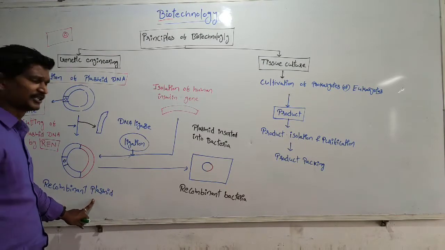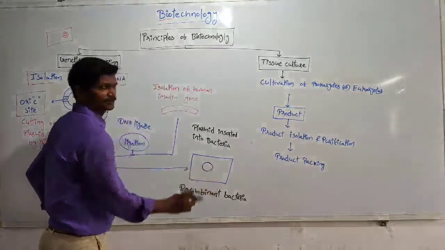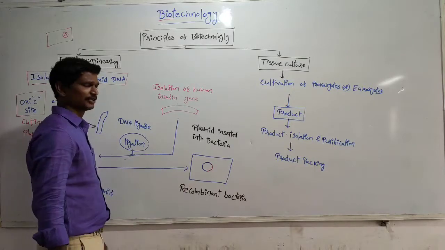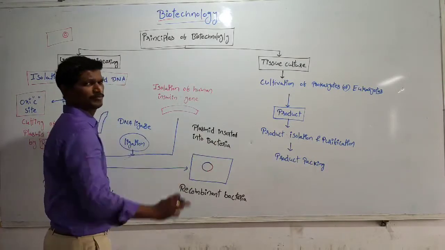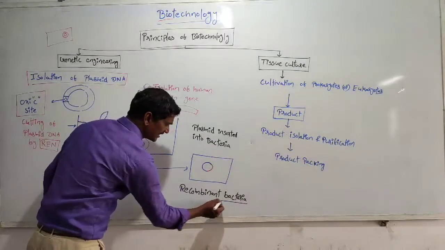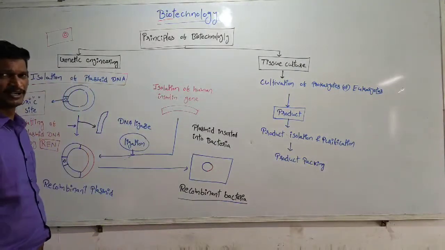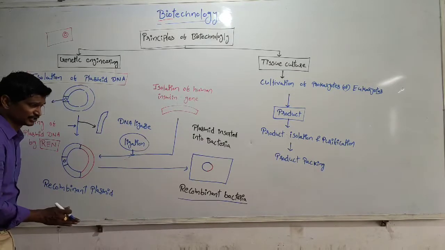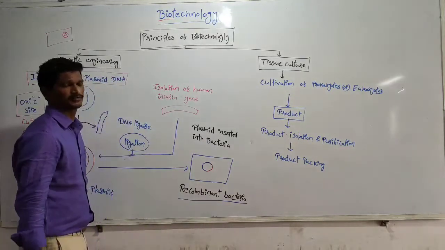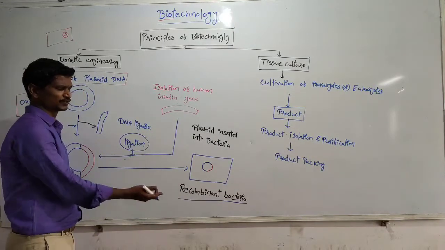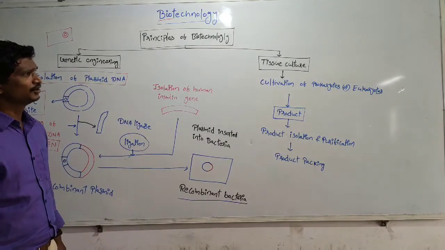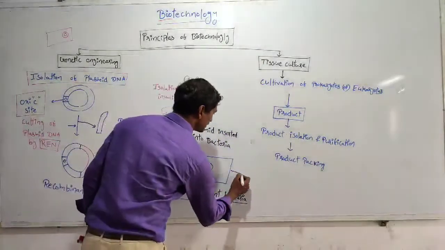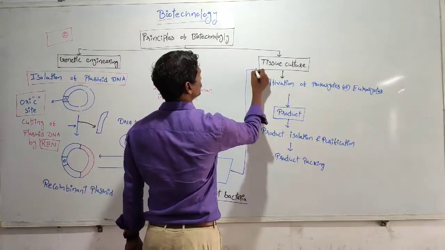The recombinant plasmid is inserted into one of the bacteria. The bacterium with the inserted plasmid is called a recombinant bacterium. This one is the recombinant plasmid, and this one is the recombinant bacterium, because we did the modifications. The next step is tissue culture, and these cells are subjected to tissue culture.